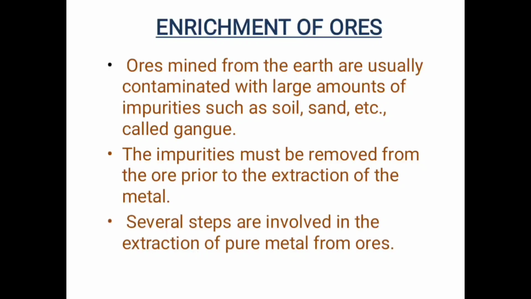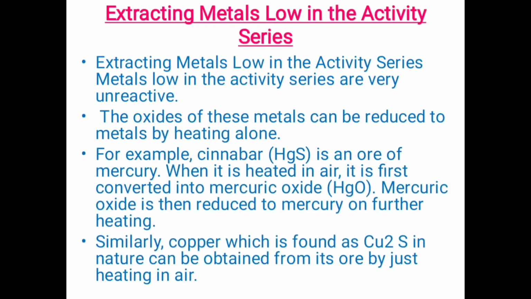The processes used in removing the gangue from the ore are based on the differences between the physical or the chemical properties of gangue and the ore. So depending upon the differences in the physical and chemical properties, the gangue is separated, or we can say the impurities are separated from the ore. Now let us have a look at how the extraction of metals happens.